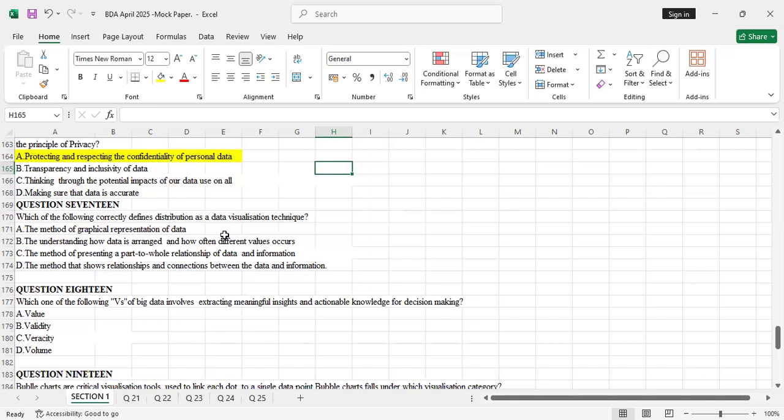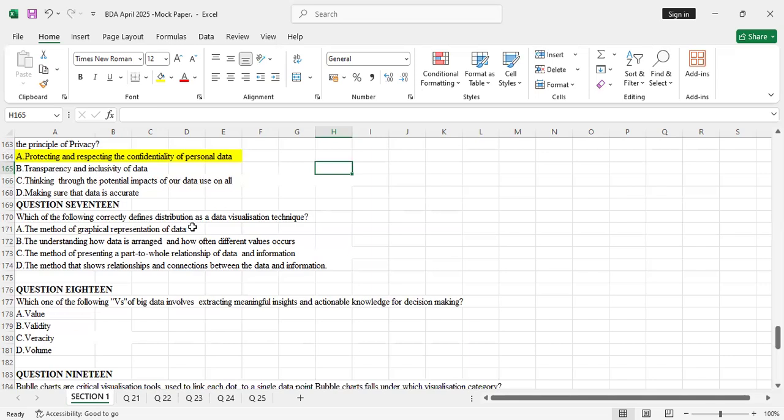Which of the following correctly defines distribution as a data visualization technique? So what do we mean by distribution? They can ask you what we mean by distribution, comparison, composition. In this question, we're talking about distribution. So A, the method of graphical representation of data.